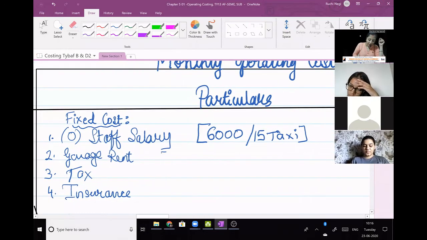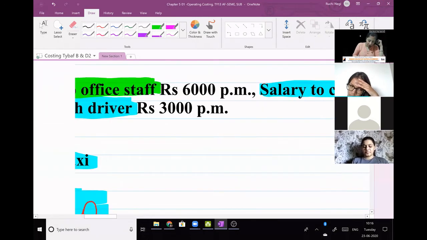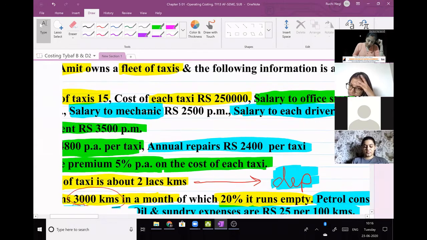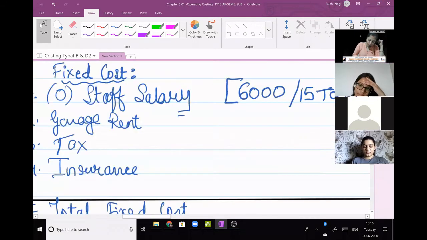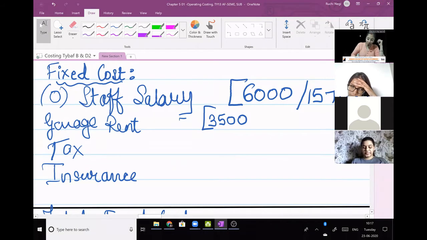Next, garage rent. 3,500 per month. 3,500 is monthly, so don't divide it with 12, but we'll have to divide it with 15 taxis.